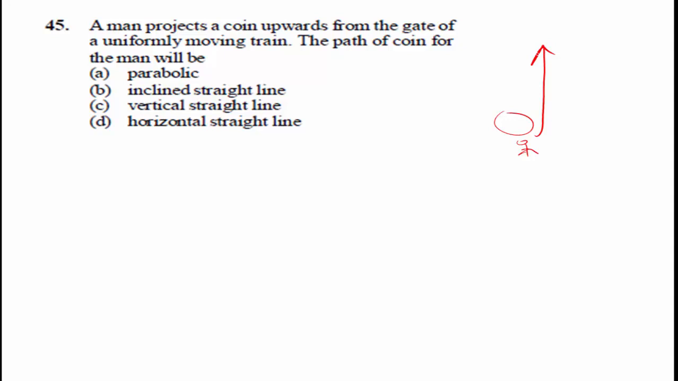This is the applied concept. When man projects that coin upwards from the gate of a uniformly moving train, the path of the coin for the man will be a vertical straight line. It is moving with the uniformly moving train. This is the very simple concept. Option C is the right answer, vertical straight line. As the horizontal velocity is same for the coin and the observer, it moves in a vertical straight line. Thank you.